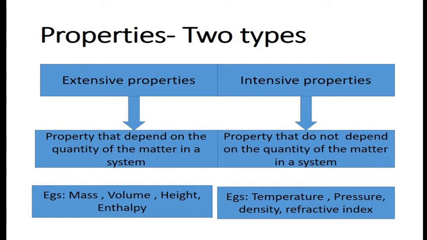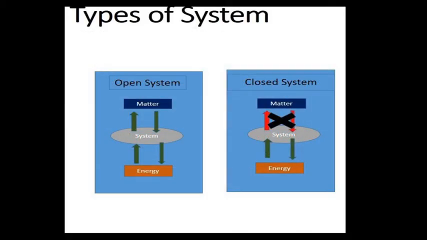If you take 1 gram or 2 grams, there will be a change in the property. If you take the internal energy of 1 gram of substance and 2 grams of the same substance, there will be a difference. Next, we studied 2 types of systems: one is an open system, where the system can exchange both energy and matter with the surroundings, and the second is a closed system, which can exchange only energy, not matter.